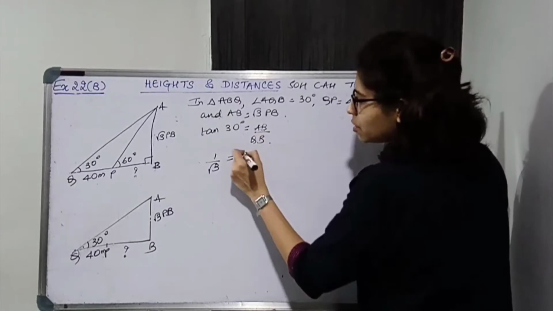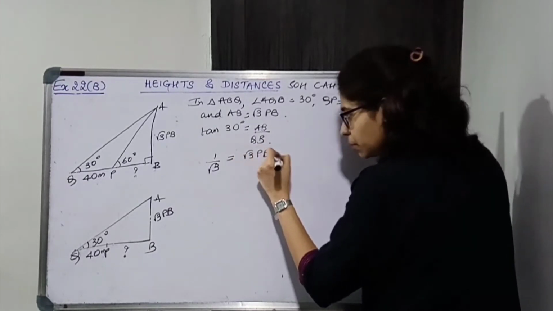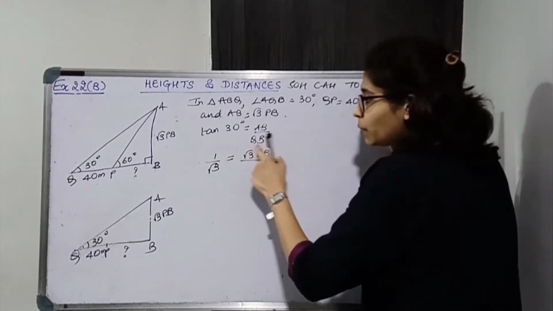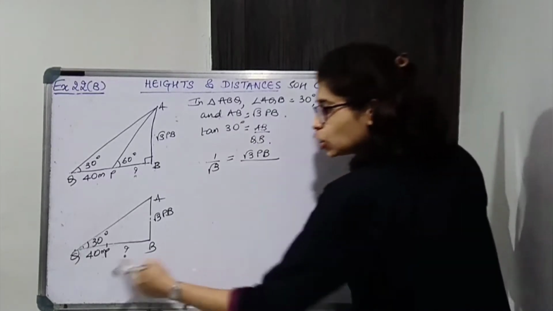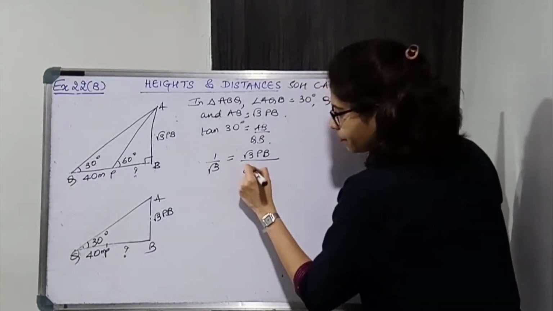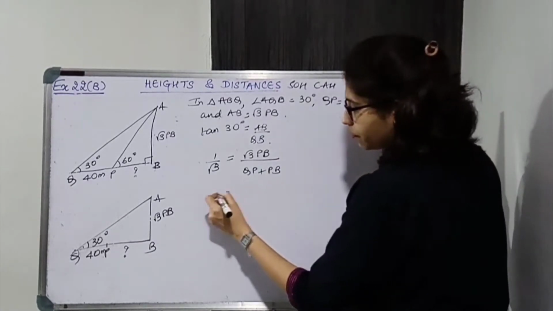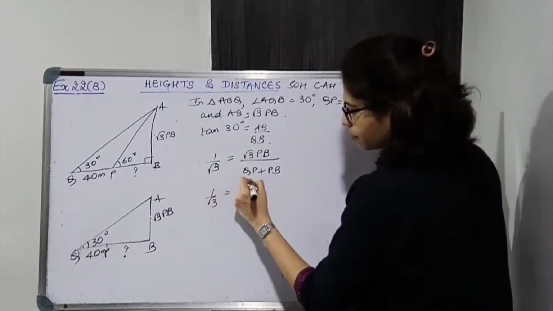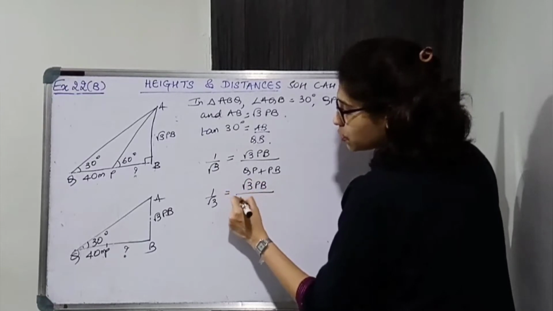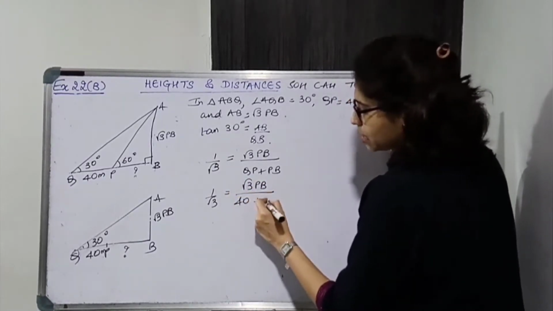Now AB is √3 PB, so substitute √3 PB. Let's break QB, QB is QP plus PB. Now QP is 40, so this is 40 plus PB.